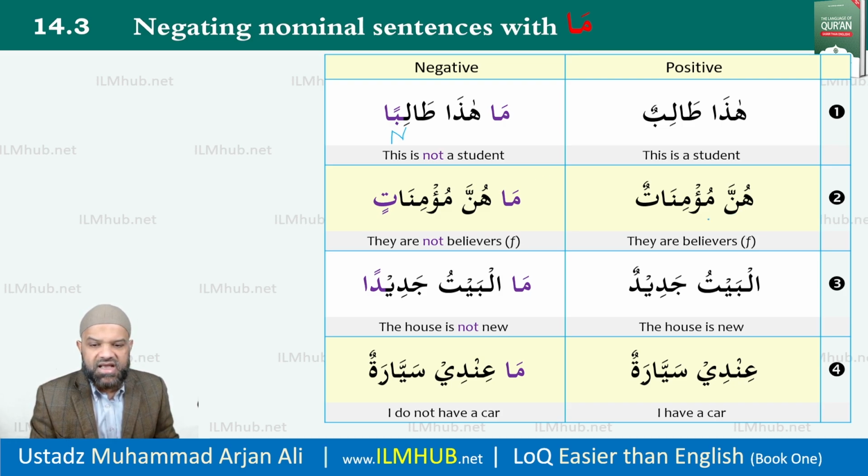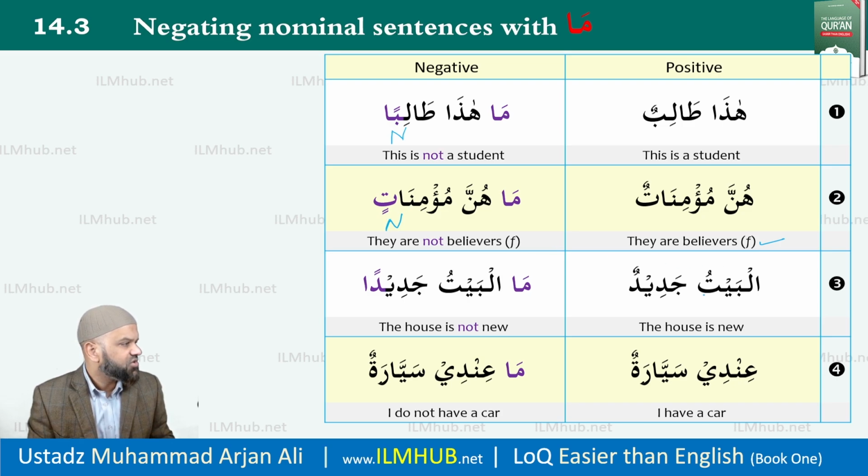Hunna mu'minatun. They are believers. Female plural. Okay, they are female plural believers. Ma hunna mu'minatin. This is nasab. Of course, it could be nasab or jar. Sound feminine plural. Please refer to lesson number 4 if you've forgotten. Ma hunna mu'minatin. They are not believers.